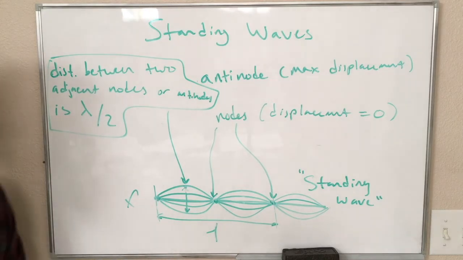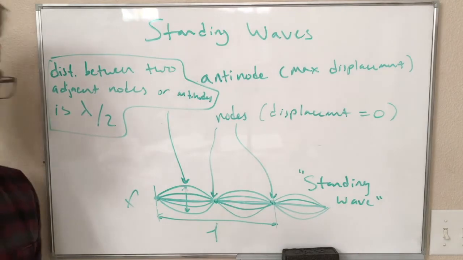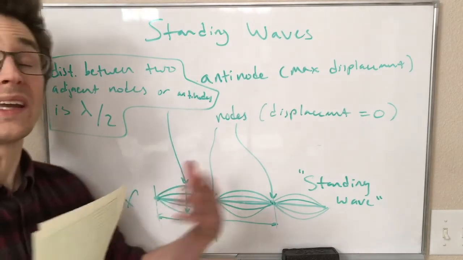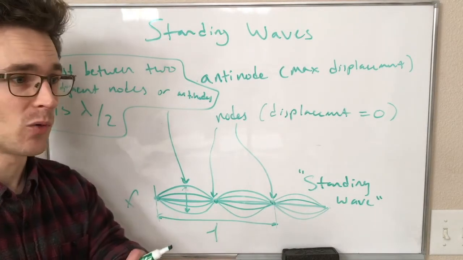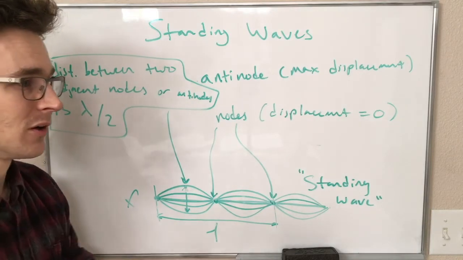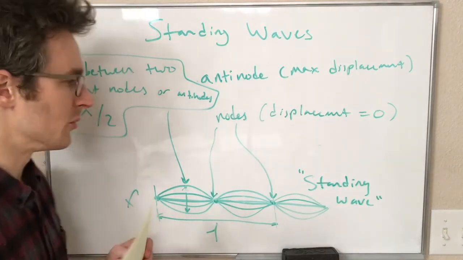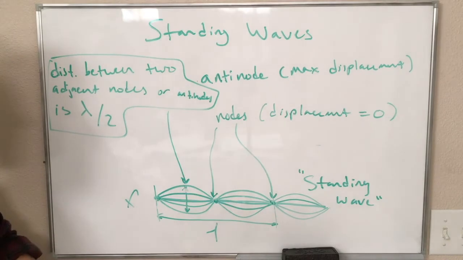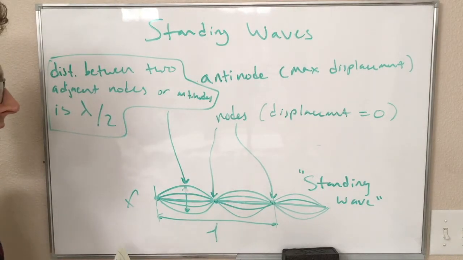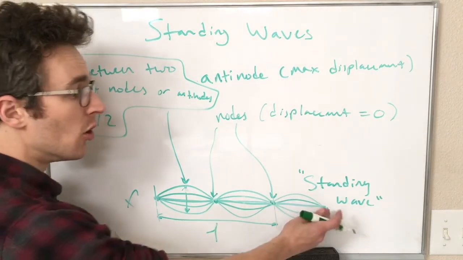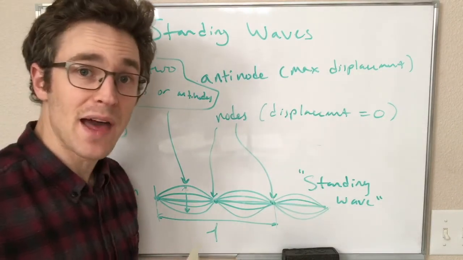All right, so why are standing waves so important? It turns out that we get reflections from the ends of our system, like where our string stops or where our air hits the wall in the room or something like that. And when that happens, that can create a node or an antinode at that location.